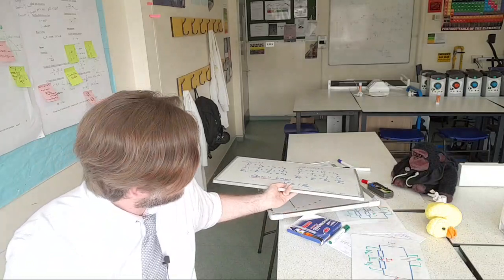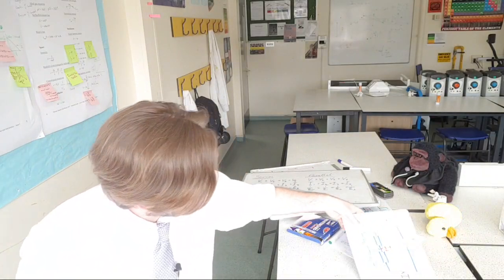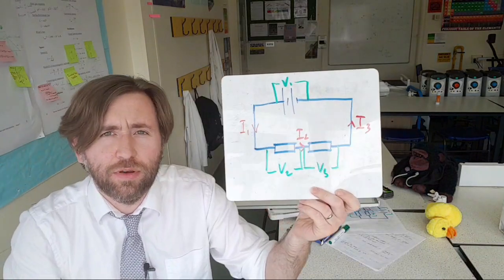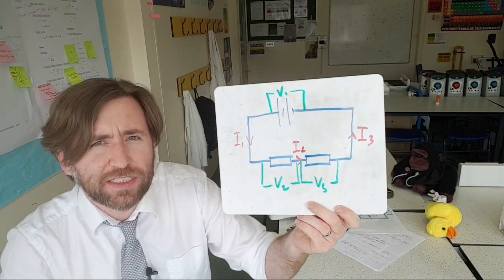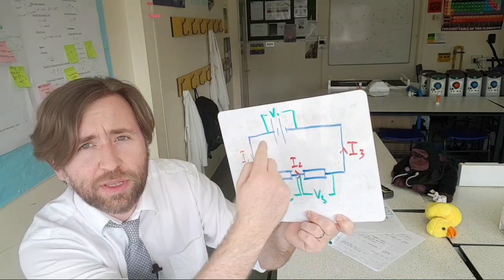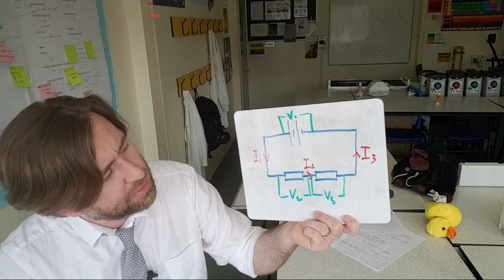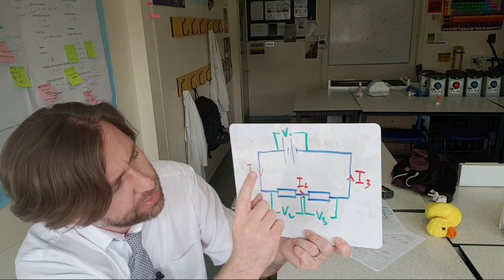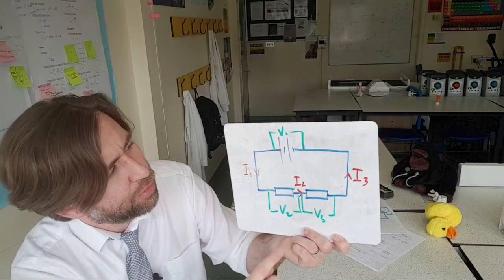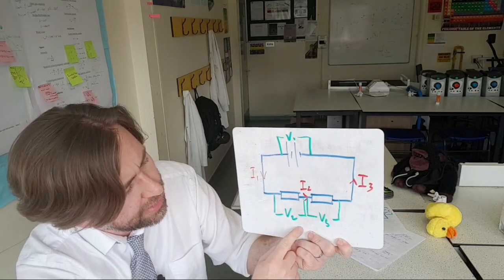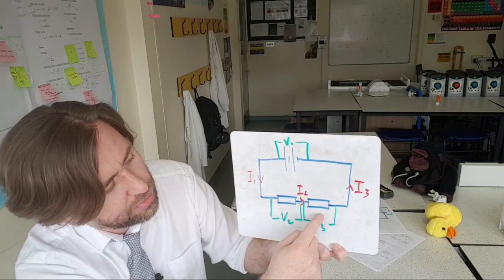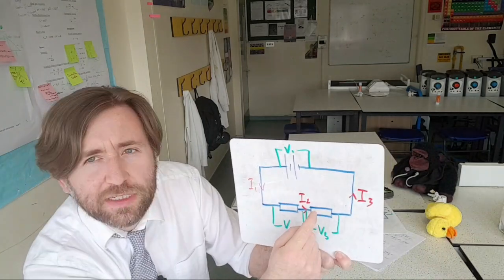So in practice then, let's think about what that's going to look like. They might give you a series circuit, okay? And they're going to tell you some, but not all of this information. And they might be asking you to work out something about this resistor or something about the power supply. If you're told the current here, for example, you need to know that's the same current through the power supply. If you're told the voltage here and the voltage here, then you need to know that this V3 is just V1 take away V2, okay, if you were asked about this particular resistor.